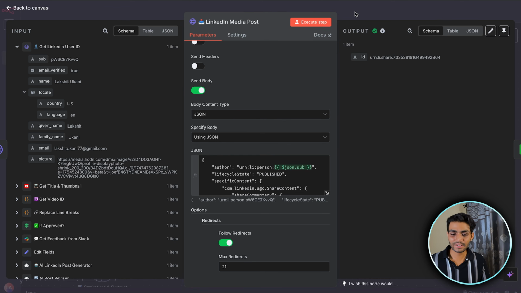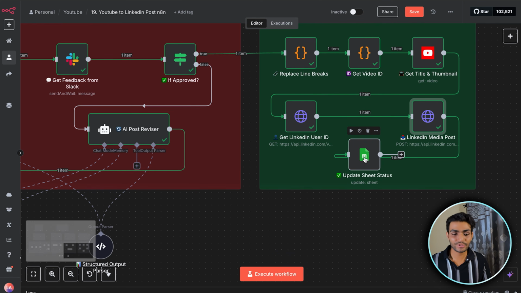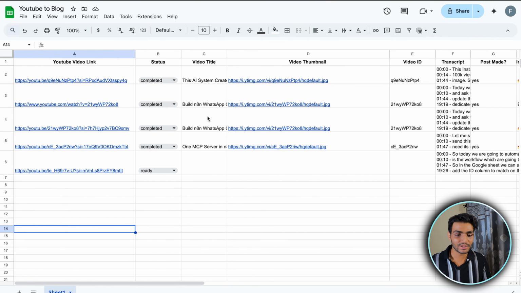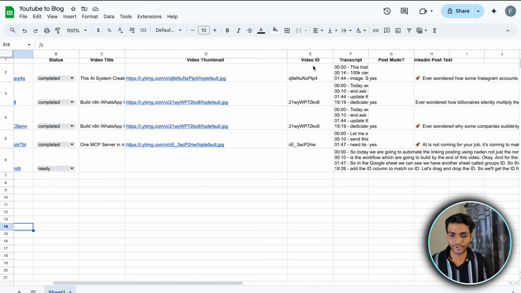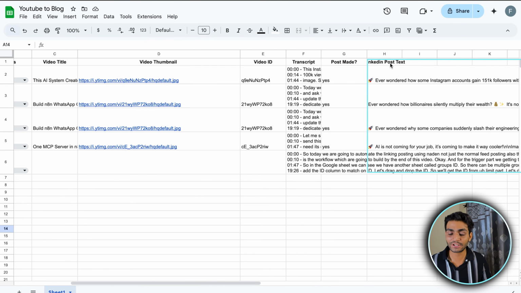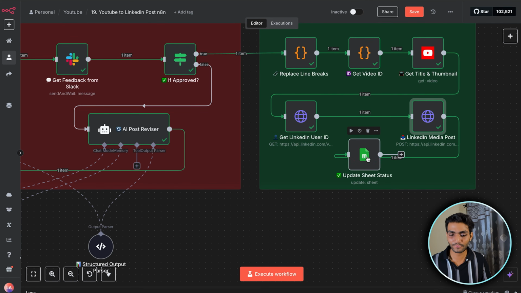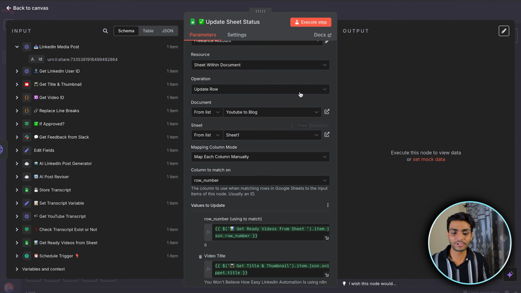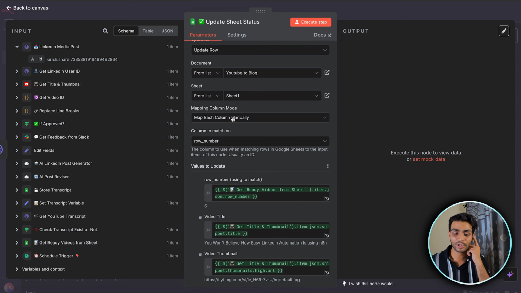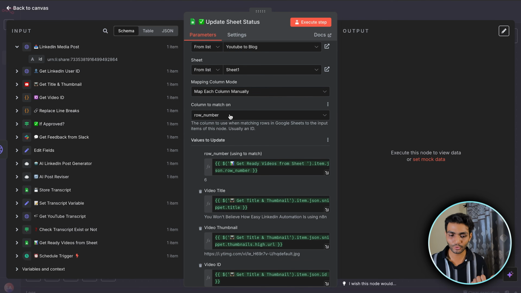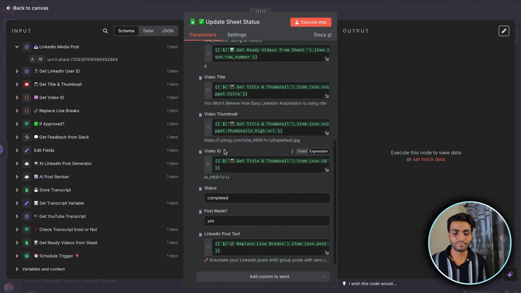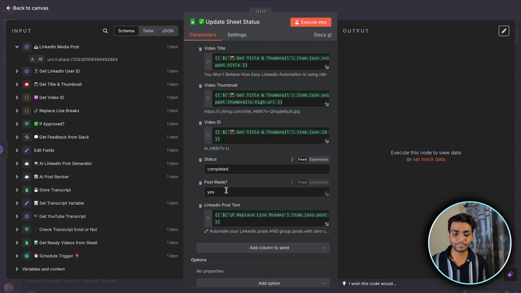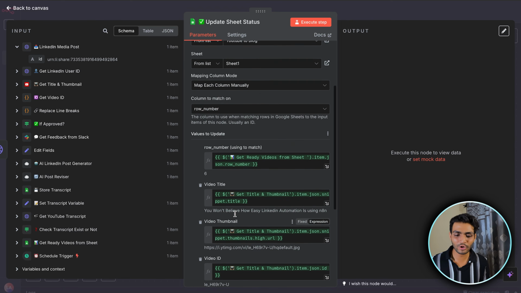So now once this is done, it's time to update our sheet. In the sheet, what will we be updating? Currently we need to update the status. We need to update the title, thumbnail, video ID, whether the post has been made or not, and the LinkedIn post which has been made. If you go to the n8n workflow over here, we have all the information. We'll be mapping each column manually. On the row number, we'll select the row number, then the video title, video thumbnail, video ID, status as completed, post has been made as yes, and the LinkedIn post. So all things are available.